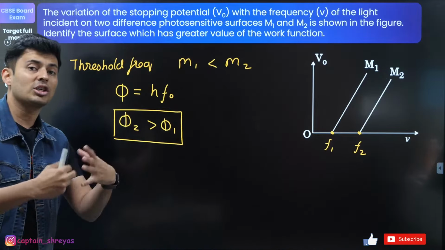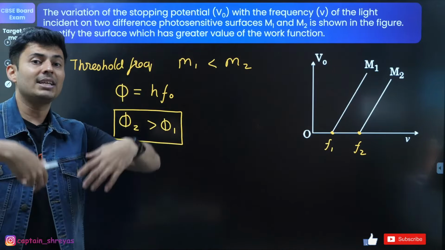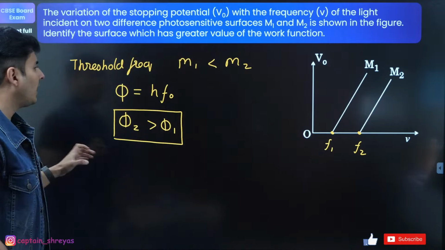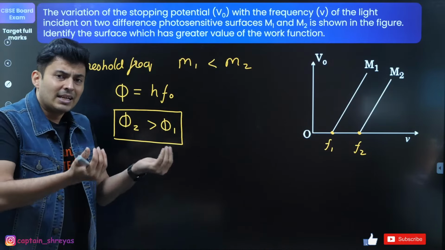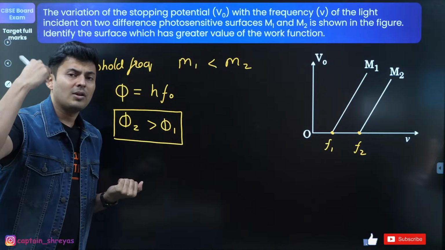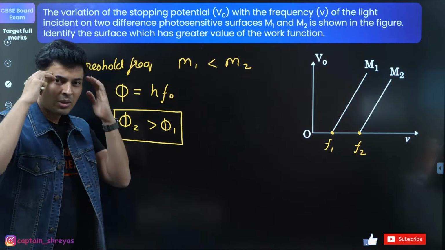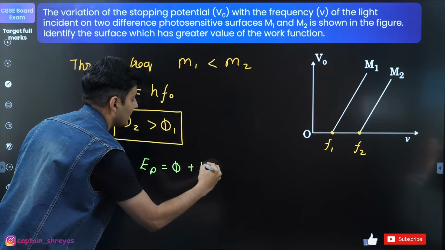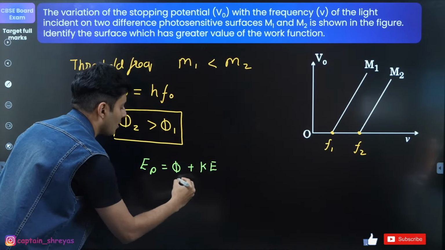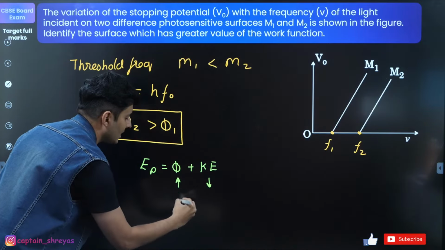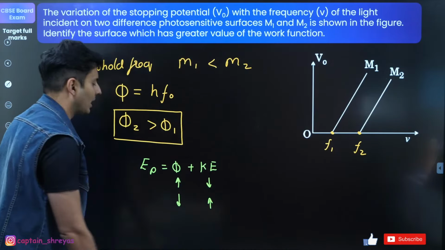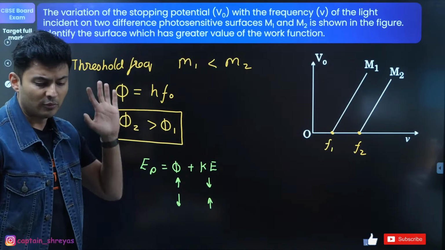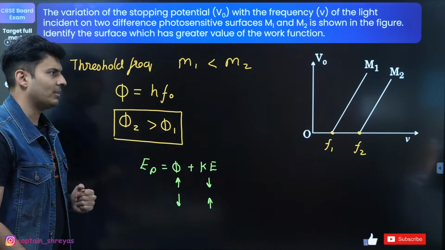If the question was asked on kinetic energy, which has more kinetic energy, then what will you reply? Then you will say, the one which has less threshold frequency will have more kinetic energy coming out. Because remember, energy of the photon is work function plus kinetic energy. The one which has more work function will have less kinetic energy. The one which has less work function will have more kinetic energy. So this is how you are going to write your answers. You will get full 1 mark.